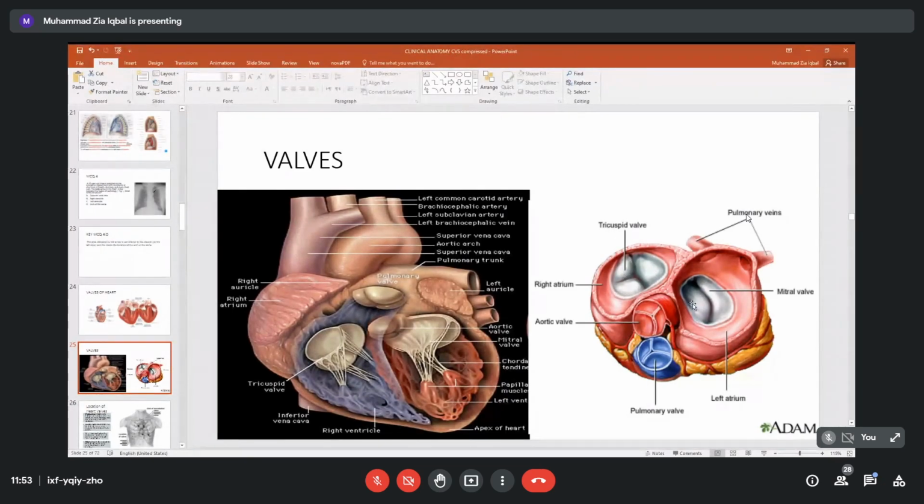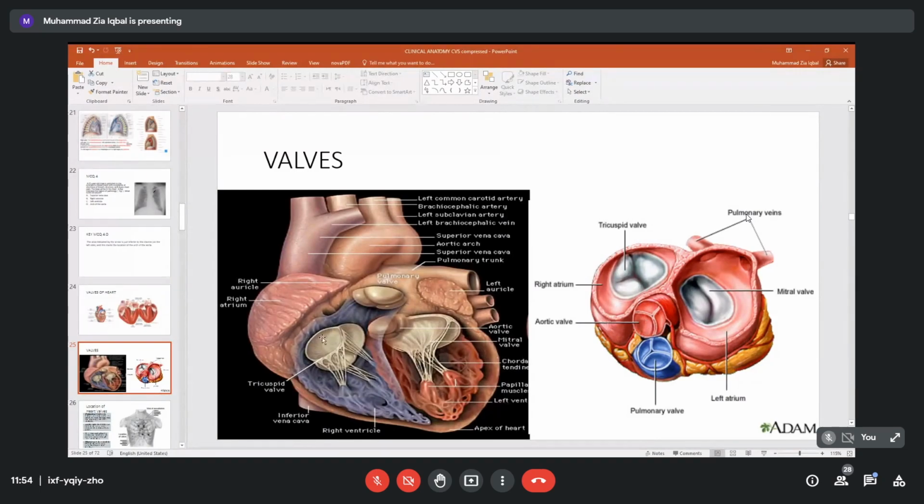This is the bicuspid valve. These are two atrioventricular valves, right and left atrioventricular. Then two valves, one in the pulmonary trunk and another in the aorta, the pulmonary valve and the aortic valve.